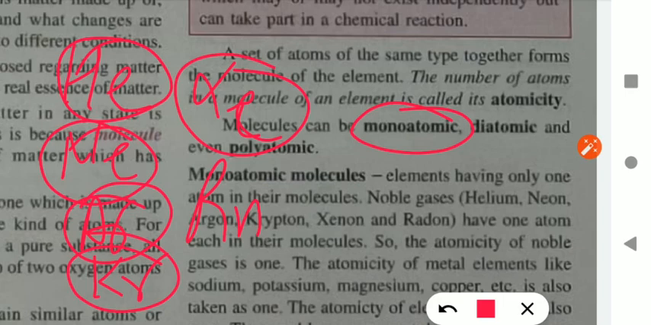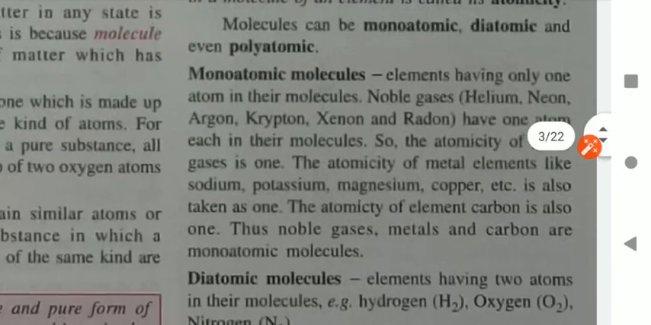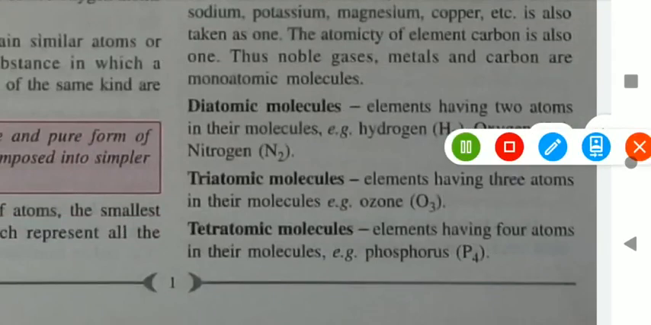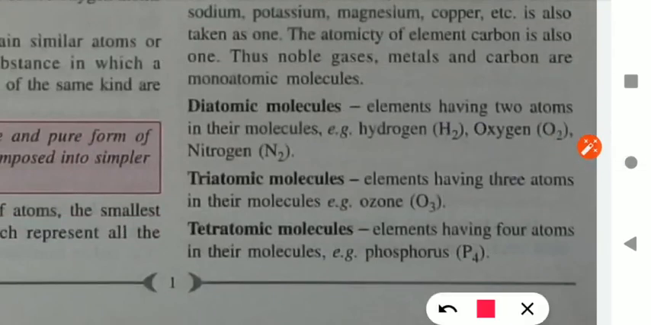Second is diatomic gases. Diatomic gases are those in which two atoms are there. For example, hydrogen, oxygen and nitrogen.